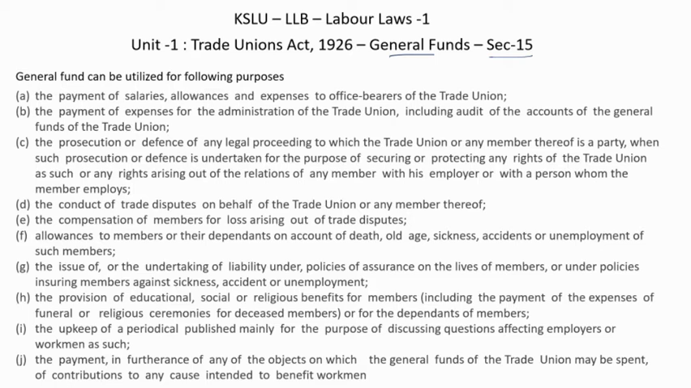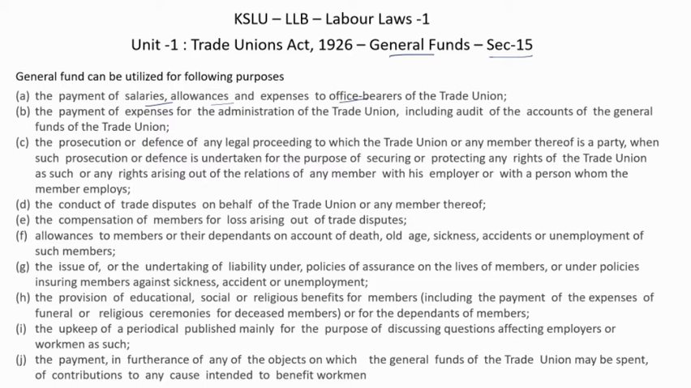Here I reproduce Section 15 of the Act because it says the general fund can be used for some specific purposes. It should not be used for other than these purposes. Let me read it. It can be used for salaries and allowances of the office bearers, if there is a president or a secretary or a treasurer in the office. So their salaries or some allowances can be paid out of the general fund.